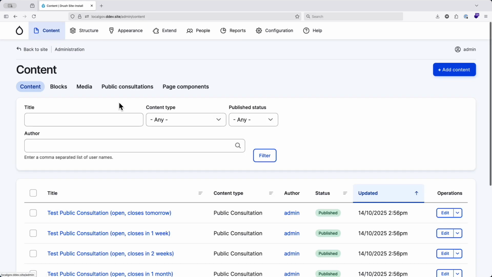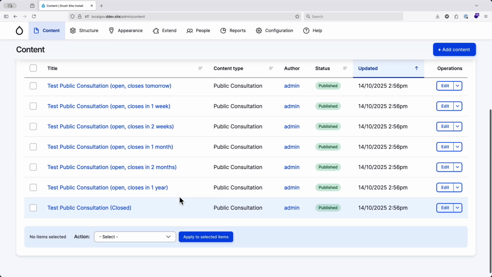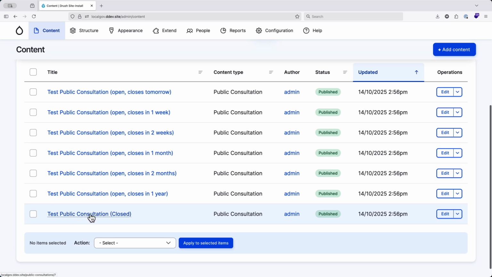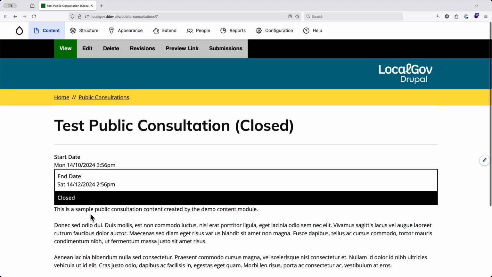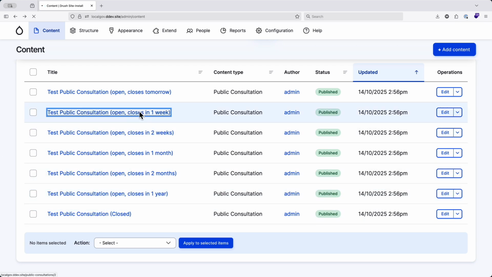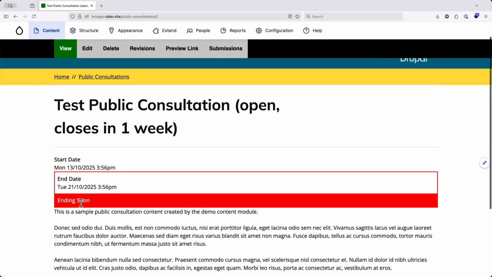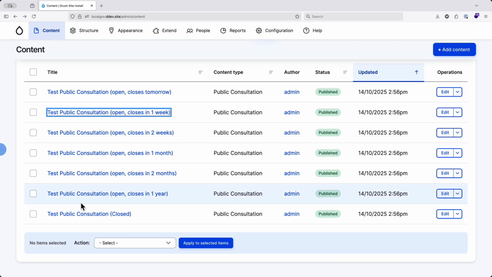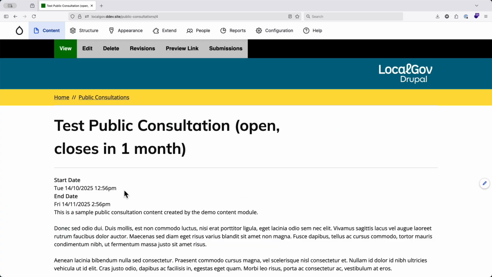We have a quick look here. Let's see if there's anything interesting in this. Well, what we can see is that this public consultation here is closed. So if we click on that, we can see it gets a marker around the end date, a black mark here to say that this is closed. If we look at one that's closing soon, so this one here closes in 1 week, we'll see there's a red notification saying that this is ending soon. And then if we look at anything that's not closing in the near future, then it doesn't get any notification. So some of those kinds of things we can configure.